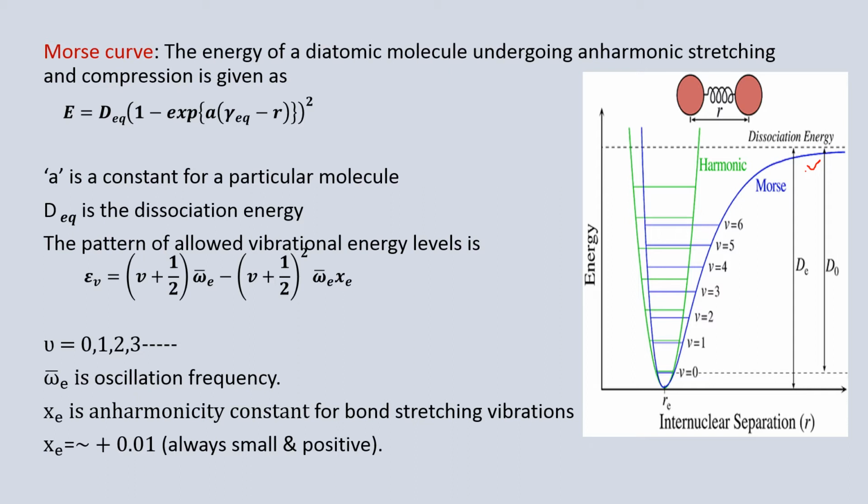The energy of a diatomic molecule undergoing anharmonic stretching and compression is given by E equals D_e times (1 minus exponential of a times (r_e minus r)) whole squared, where a is a constant for every particular molecule. D_e is called the dissociation energy.